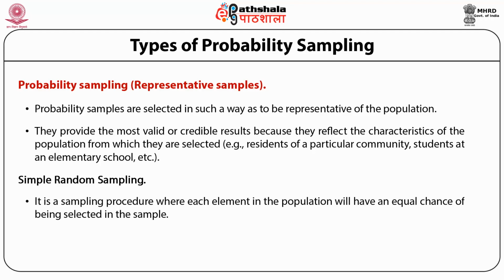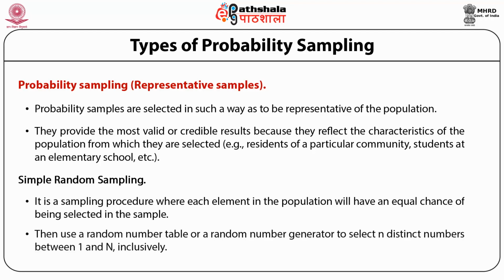Here we number each frame unit from 1 to N. Then use a random number table or a random number generator to select small n distinct numbers between 1 and capital N inclusively. It is easier to perform for small populations but cumbersome for large populations.